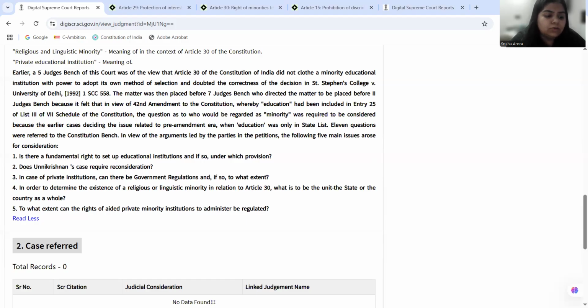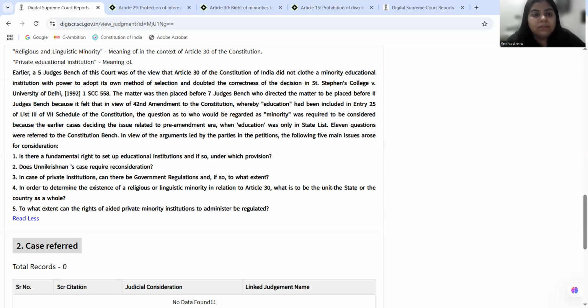Now, moving on to the next case. The next case herein is one more thing that TMA Pai is holding, that unaided institutes are not required to have reservation quotas in them, which are there in Article 15, Article 29, Clause 2. They can come up with their own policies to take admission.